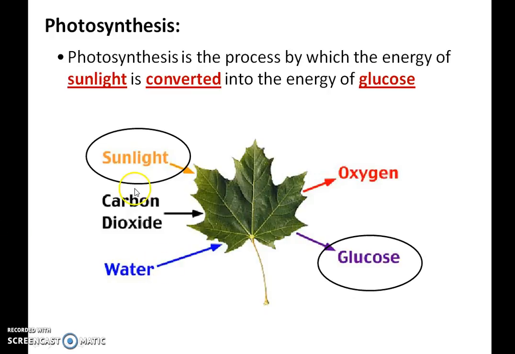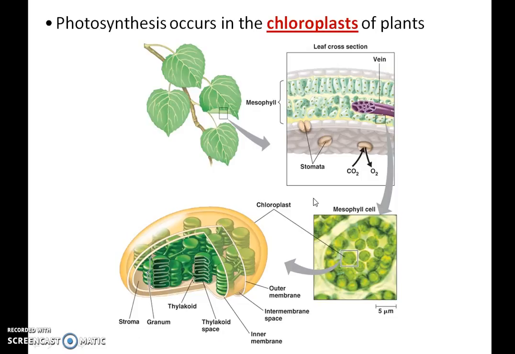So if you look, sunlight, carbon dioxide, and water going into the leaf are called the reactants, and what is let out, the oxygen and glucose, are called the products. Photosynthesis occurs in the chloroplasts of the plants. The chloroplasts are what make our plants green. It also is what makes them red and blue sometimes.